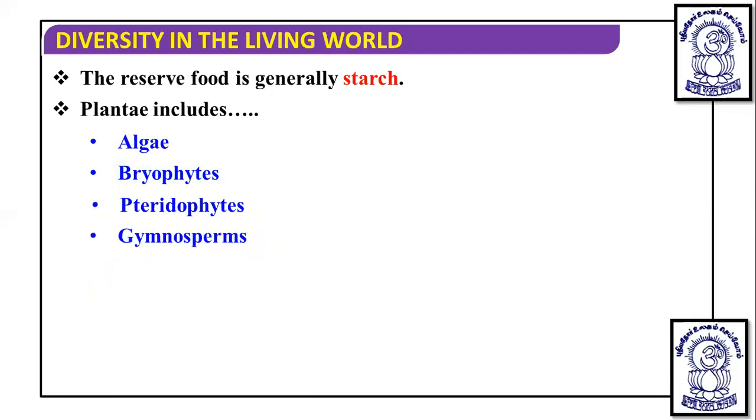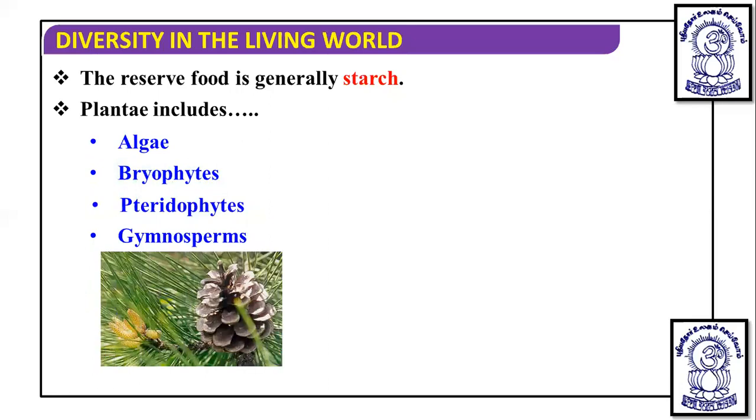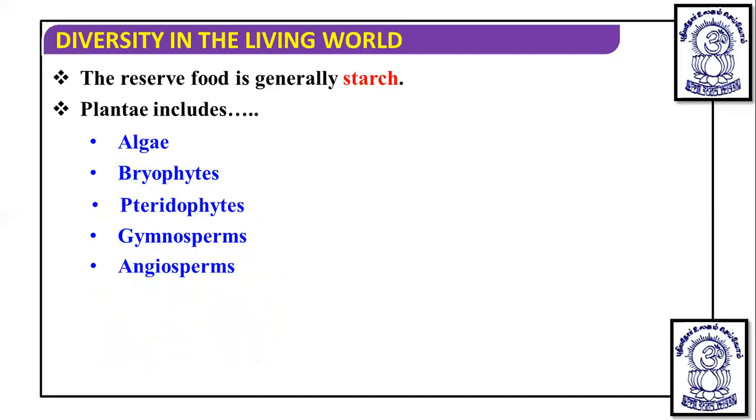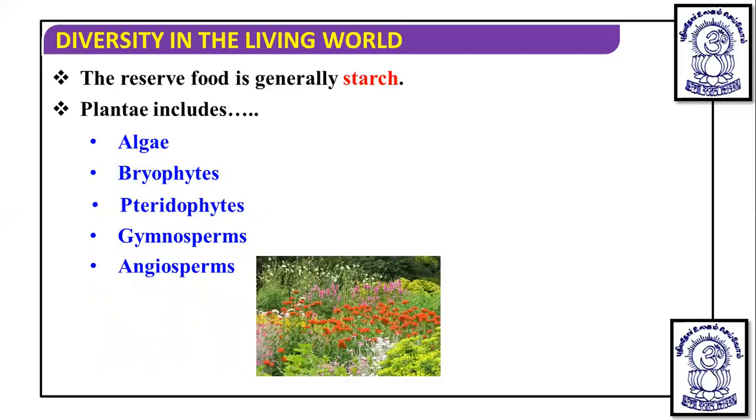Then gymnosperms are the seeded plants, in which we talk about Pinus and Cycas. Then there are angiosperms, which are the flowering plants. These are all included in the plant kingdom. After the completion of the biological classification chapter, in the next chapter we are going to study the plant kingdom.